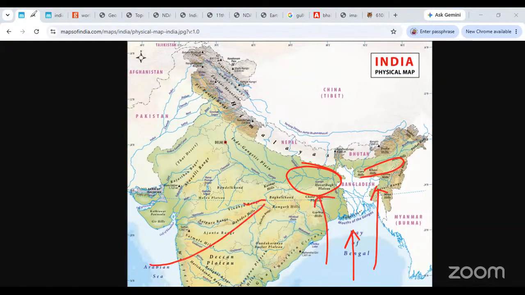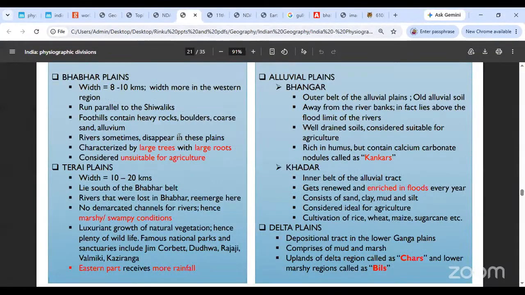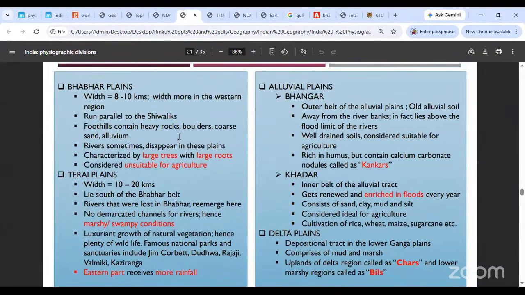If the southwest monsoons had to come all the way, so by the time the southwest monsoons get to that part of the country, they are clearly going to be a little less moist. They're going to carry a little less amount of rainfall, right? So most rainfall that this region receives, that the eastern Terai plains receive, comes from the Bay of Bengal branch. Okay, ठीक है? Okay, ठीक है. Next is the alluvial plains.